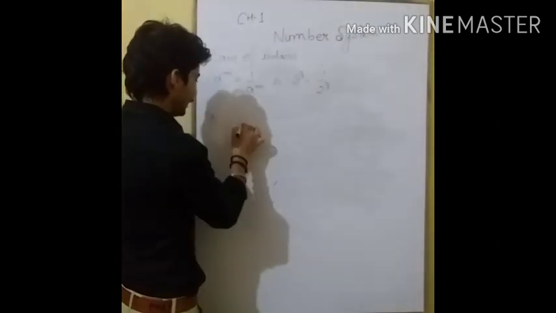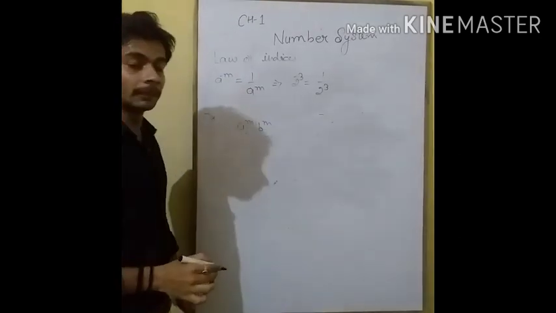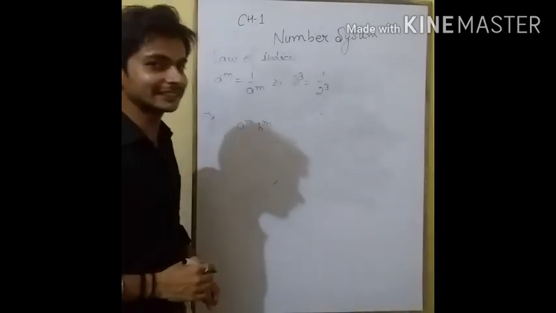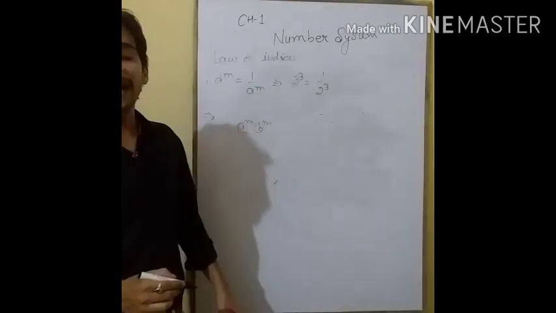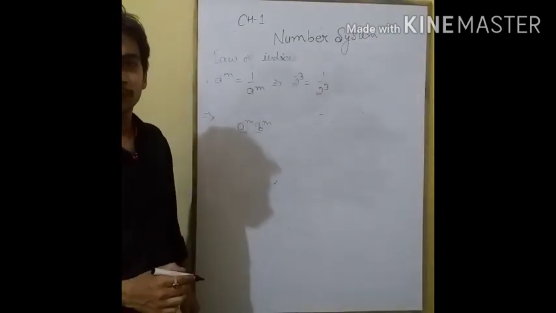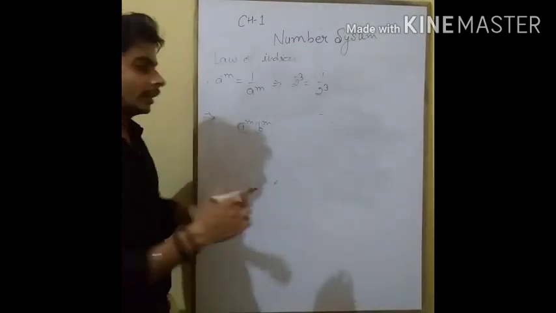Now, if we have different bases, like a to the power m and b to the power m in multiplication, but the exponents are the same. If we are given two different bases with the same exponents, we multiply the bases and put the power outside a bracket.